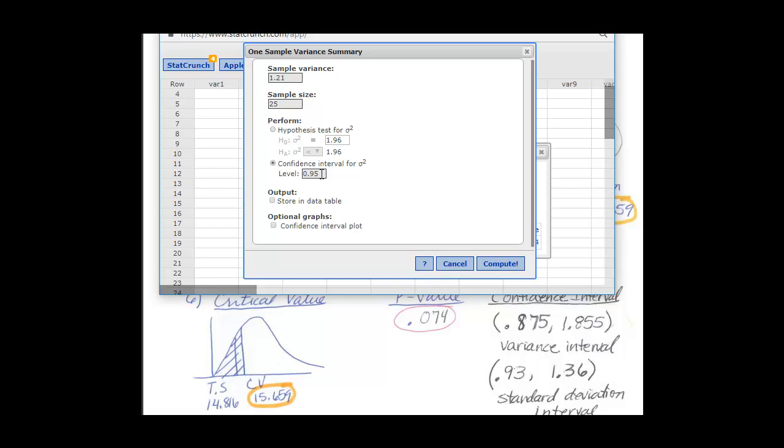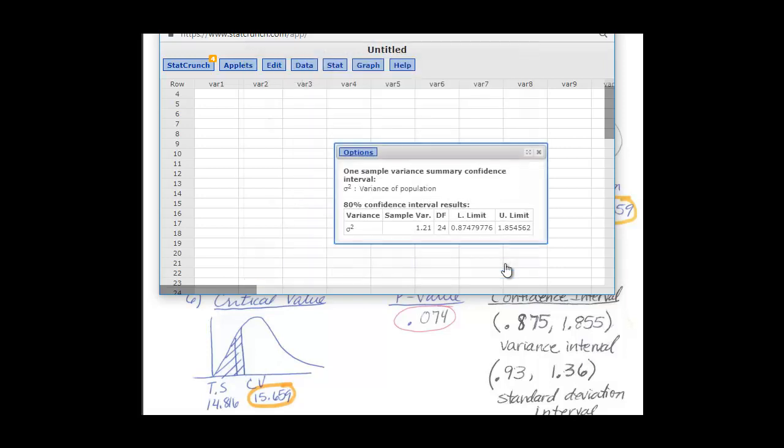The confidence interval that has 10% in the left tail would be 0.80, because that would have 10% in each tail. A confidence interval is a two-tailed event, and so we need a confidence interval that has 10% in the left tail, and that would be 0.8. So when I click compute, I get a lower limit of 0.875 when I round that, and an upper limit of 1.855.